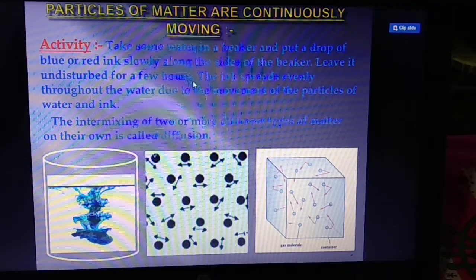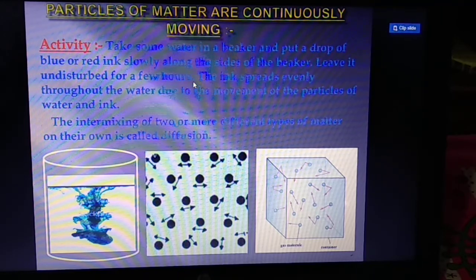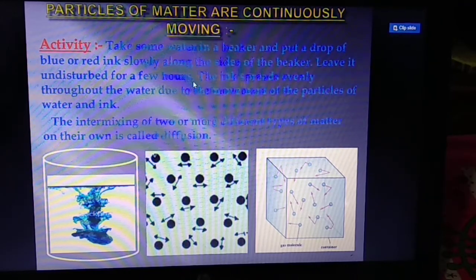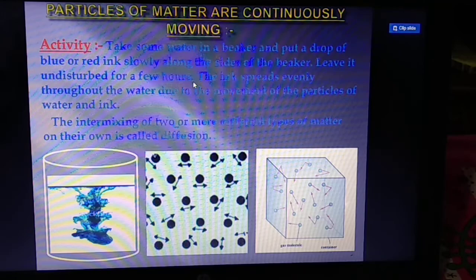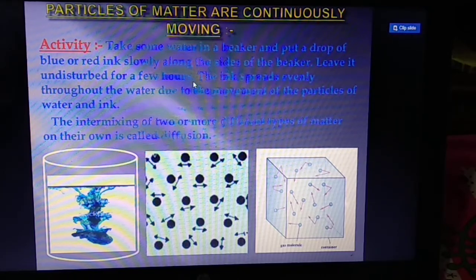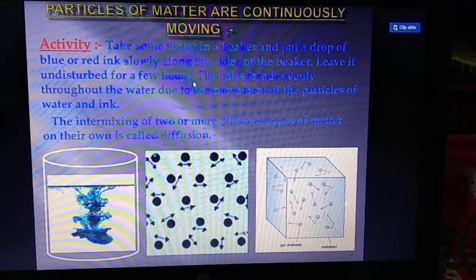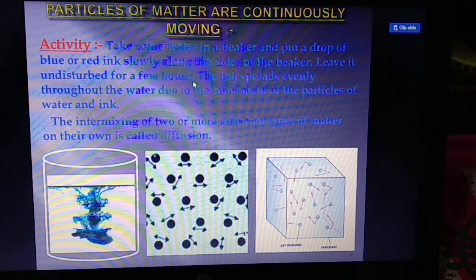Step number 2: put a drop of blue or red ink slowly along the sides of the beaker and leave it for a few hours. After a few hours, what will you see? You will see that the ink spreads evenly throughout the water. Why? Due to the movement of the particles of water and ink. So, from this activity, you can prove that particles of matter are continuously moving. That's why the ink spreads evenly throughout the water.